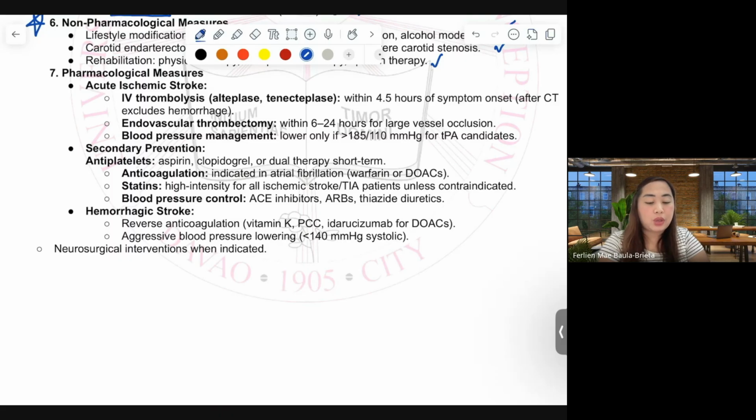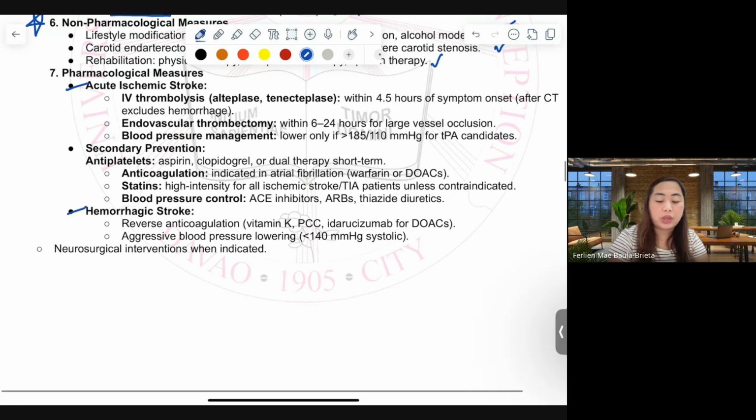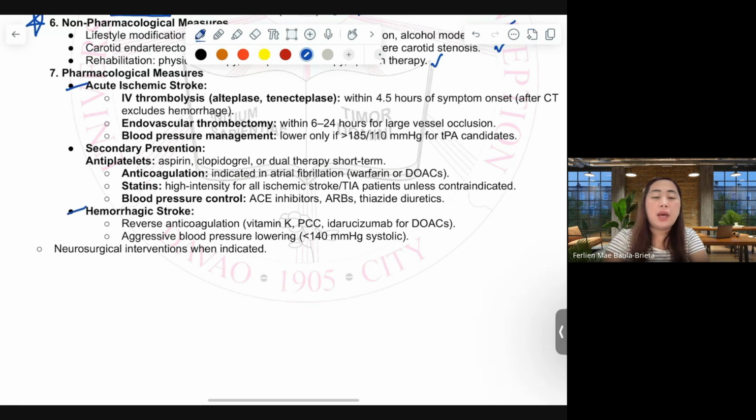So, we have here pharmacological measures for acute ischemic stroke and hemorrhagic stroke. I have already mentioned a while ago during the general introduction for the types of stroke how to approach these different events. So for acute ischemic stroke, we can have thrombolysis, also we can have thrombectomy and blood pressure management.